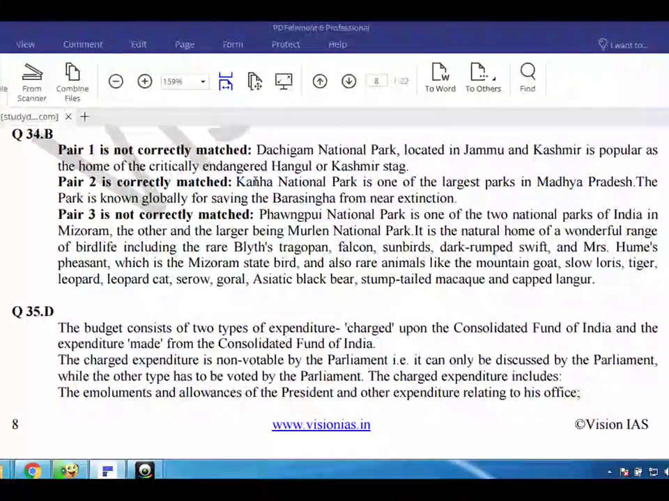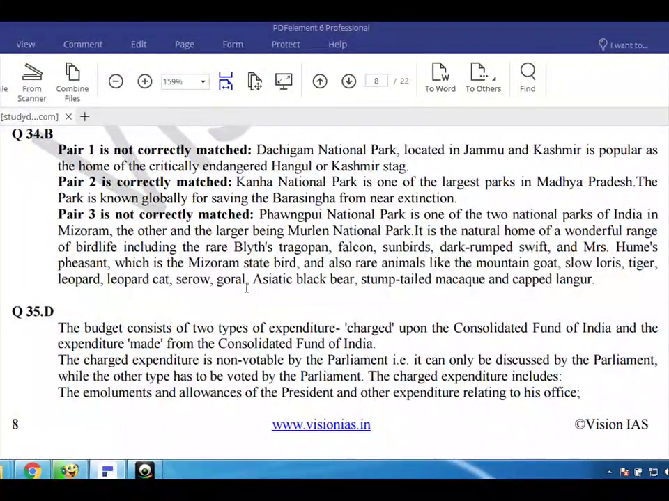Phawngpui National Park is one of the 2 national parks of India in Mizoram, the other and the larger being Murlen National Park. It is a natural home of a wonderful range of bird life, including the rare blyth's tragopan, falcon, sunbirds, dark-rumped swift, and Mrs. Hume's pheasant, which is the Mizoram state bird, and also rare animals like the mountain goat, slow loris, tiger, leopard cat, serow, goral, Asiatic black bear, stump-tailed macaque, and clouded leopard.